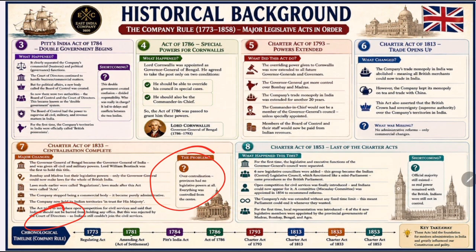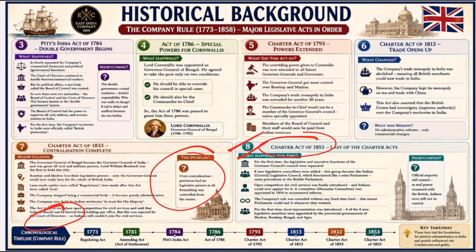Then comes the Charter Act of 1853, the last of the Charter Acts. The Charter Act of 1853 was the final Charter Act passed before the end of Company rule. Unlike earlier Charter Acts, it introduced significant administrative reform. By this time, many people felt that governance in India needed modernization. The British Parliament responded with important changes.